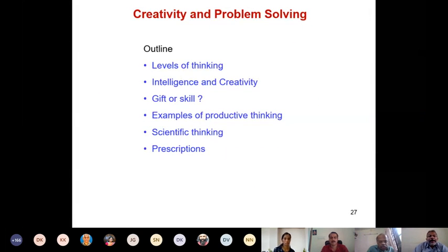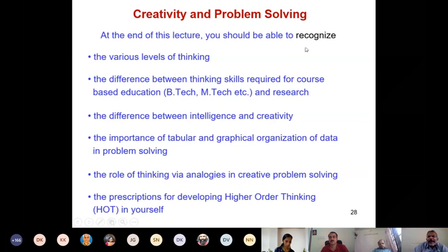Earlier, I would say I will talk about intelligence and creativity. But now, you see that it is more specific. I want my students to recognize the difference between intelligence and creativity at the end of my class. You see, this is a very specific thing for the student, right? To understand what am I supposed to learn out of the discussion. Now, there are several advantages of this description in terms of learning outcomes.